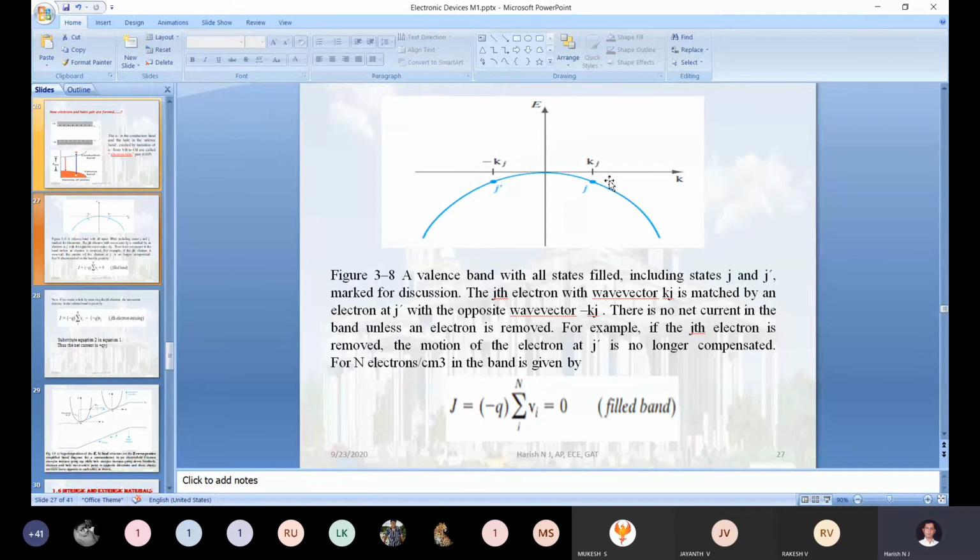Okay. So obviously in the valence band, are the electrons moving, or simply stationary, staying as immobile electrons? Is the electron in the valence band in a state of immobile or mobile?